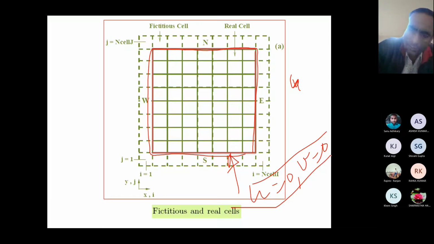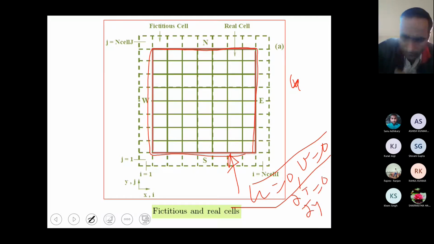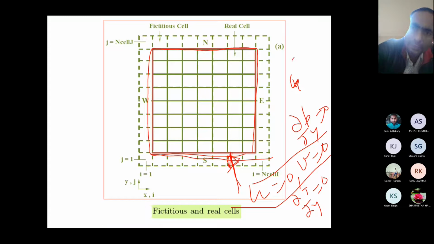Now temperature also you can consider here. Let's say temperature you can consider, because the temperature implementation is not given in your book, but you can consider it anyway, no issue. And pressure also you can consider dP by dy, because we are focusing on the bottom. So the gradient with respect to y, dP by dy, and similarly, as I suggested, for pressure correction also you have to consider the same situation.